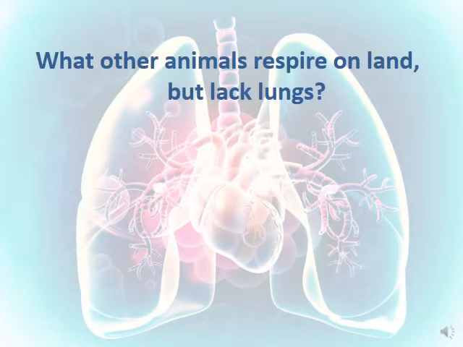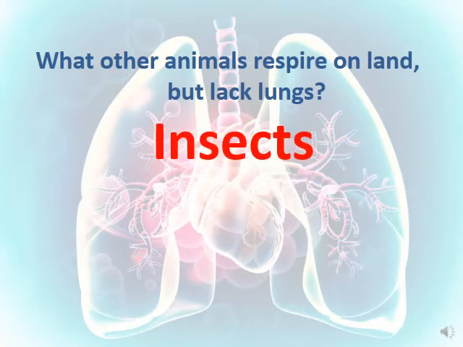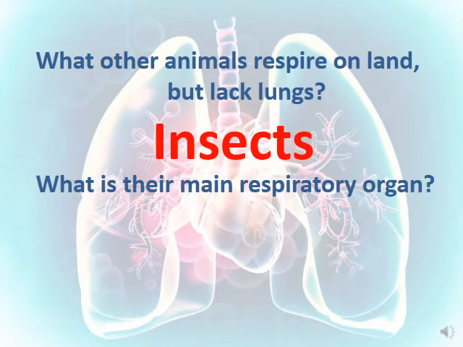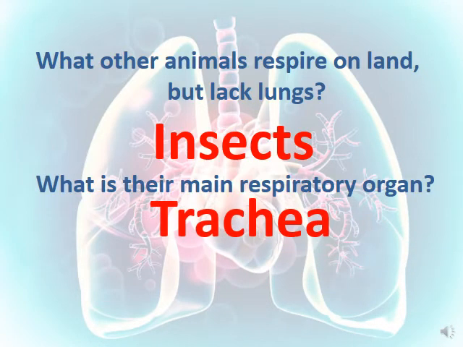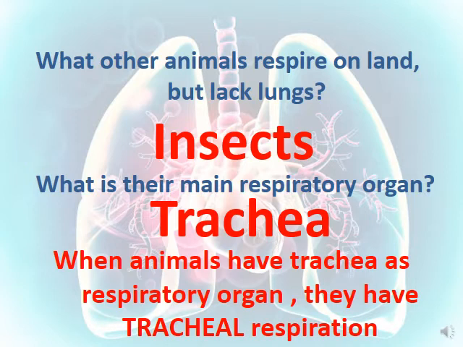What other animals respire on land but lack the lungs? What do we call them? They are called insects. Which respiratory organ do they use? They use the trachea, and they have a special type of respiration. These animals that breathe using their trachea have a special type of respiration called tracheal respiration.